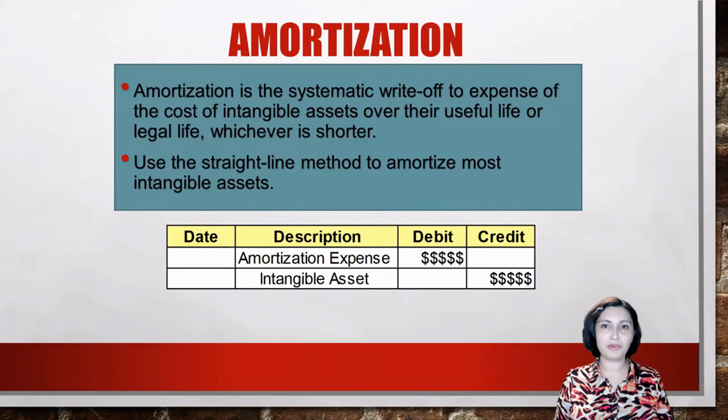Amortization is the systematic write-off of the cost of an intangible asset over its useful or legal life, whichever is shorter. Amortization is the same concept as depreciation. The only difference is the name because it refers to intangible assets. The entry to record amortization includes a debit to amortization expense and a credit to the specific intangible asset account involved. Note that there is no accumulated amortization account used to record amortization expense.